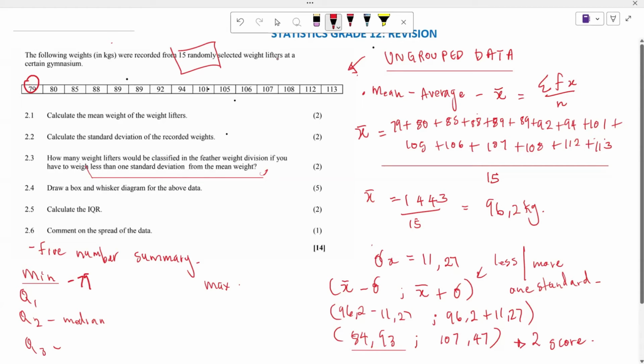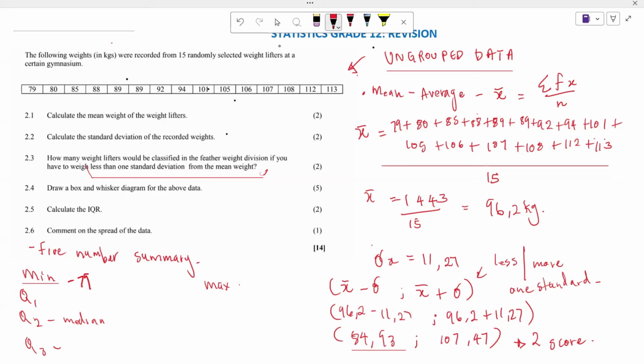Now if you're looking for your Q1, how do we calculate it? If this is our data, how many terms are we having here? You're having 15 terms, right? From the 15 terms, we want to find the middle term first. So we need to start by finding your Q2, which is the middle term from the beginning of the data up until the end of the data.